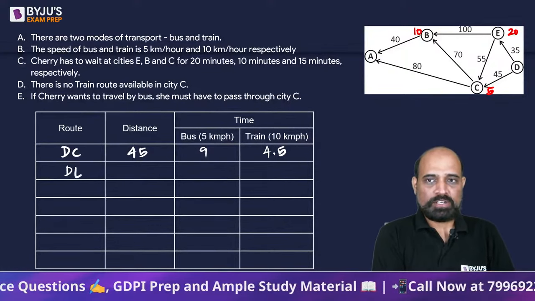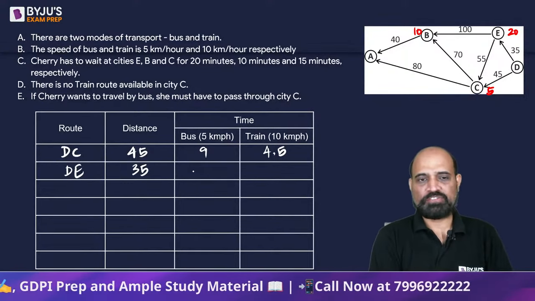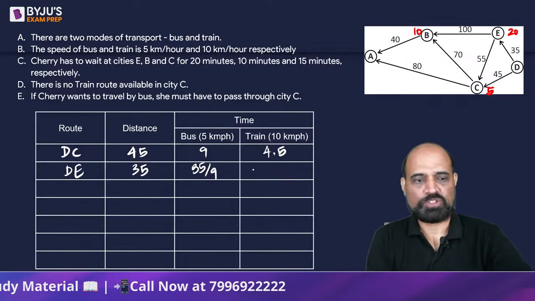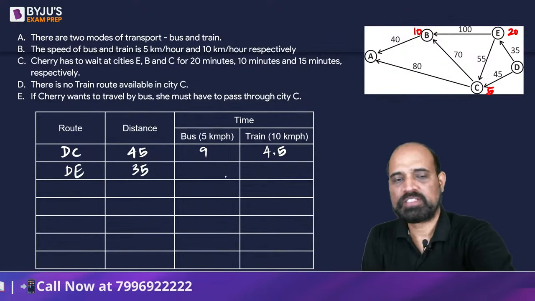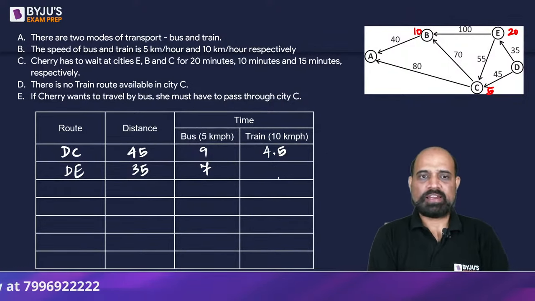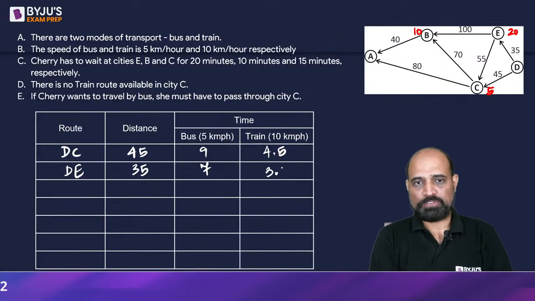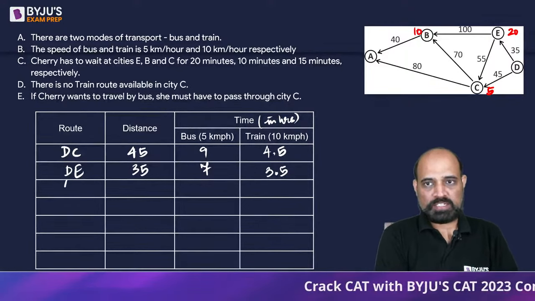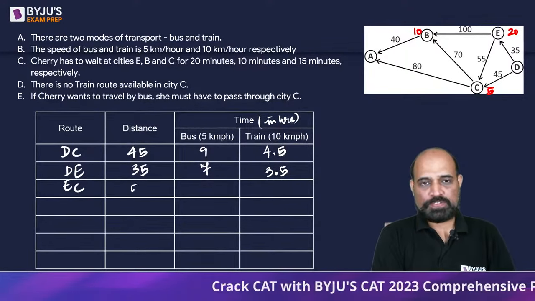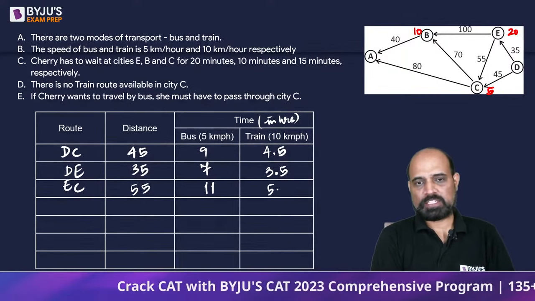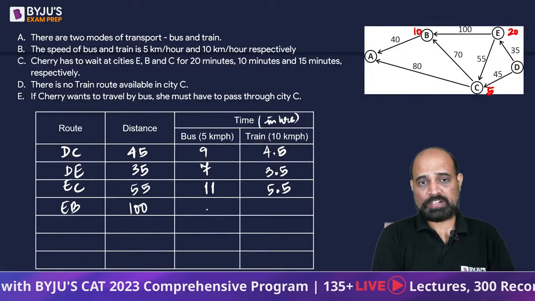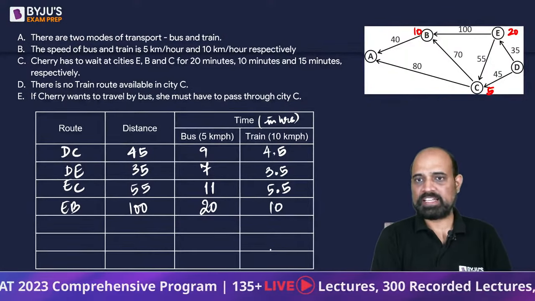Okay, let's look at the route DE, 35. So 35 by 5, karna hai na? That is going to be 7, and 7 ka half, 3.5. So these are the times in hours that the bus and the train are going to take to cover that particular route. Okay, next comes EC. So EC is 55, 55 by 5 is 11, and this is 5.5. If you look at EB, EB is 100, 100 by 5 is 20, or 100 by 10 is 10.